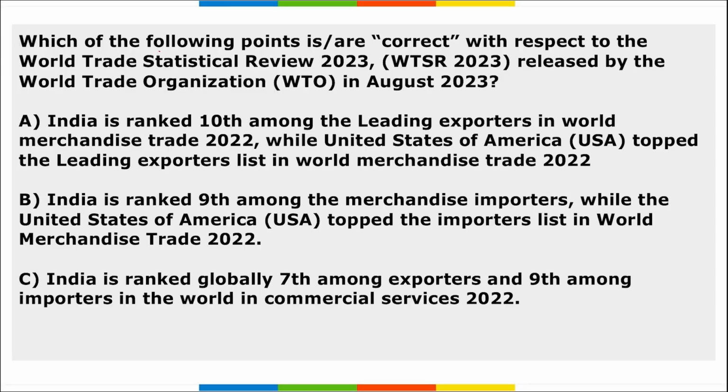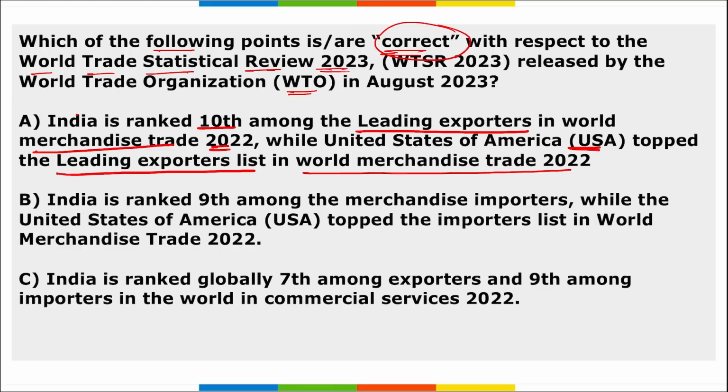Next, which among the following points are correct with respect to the World Trade Statistical Review 2023 that was released by the World Trade Organization in August 2023? Among the options, we have to tell which is correct. A. India ranked 10th among the leading exporters in the World Merchandise Trade 2022, while USA topped the leading exporters list in the World Merchandise Trade of 2023.